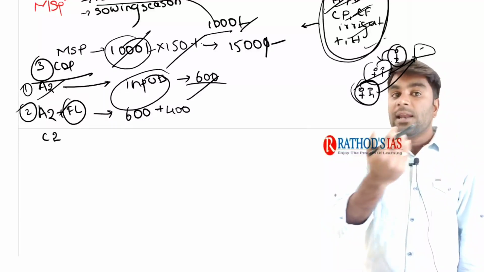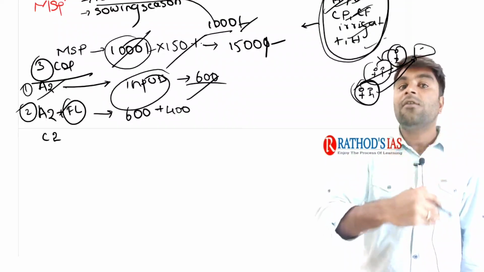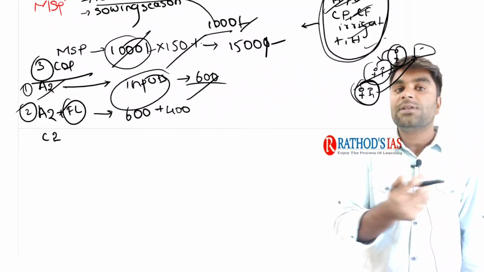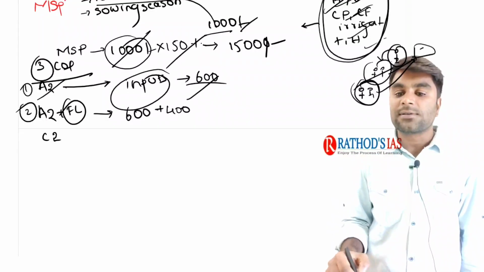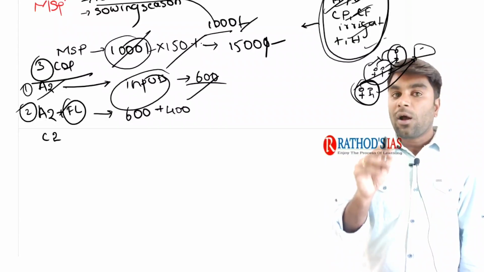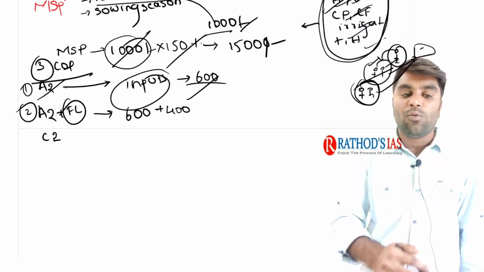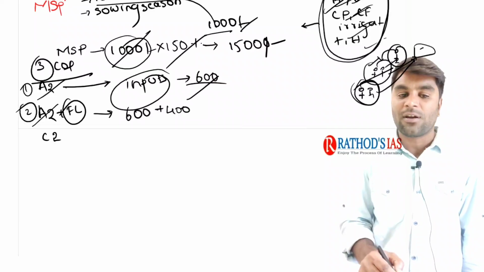Now, if he brings labor to work in the farmland, he needs to pay for them. Now, instead of bringing workers and paying labor, the farmer is taking the services of his wife and sons to work in the farm. Even if we consider that unpaid family labor, then we have this A2 plus FL component of cost of production. Say for example, we need to pay 400 rupees for them.